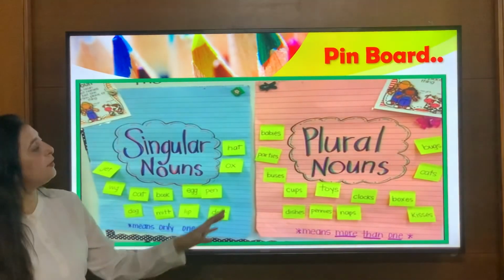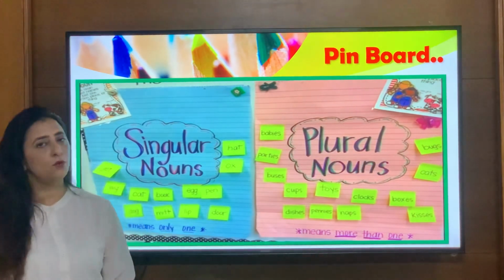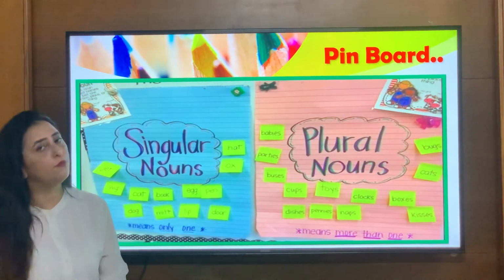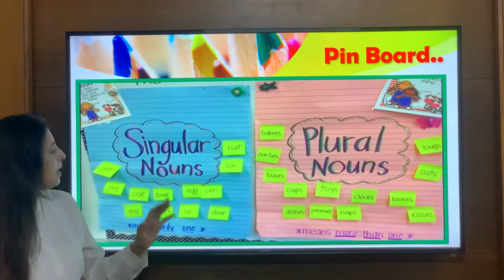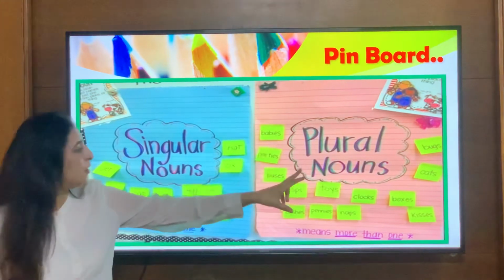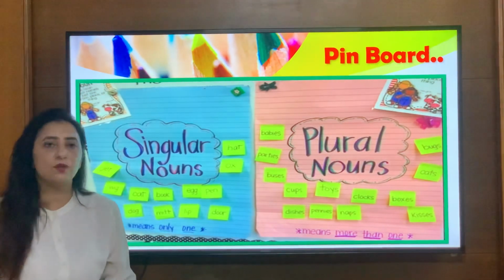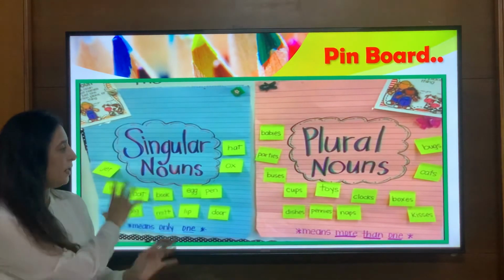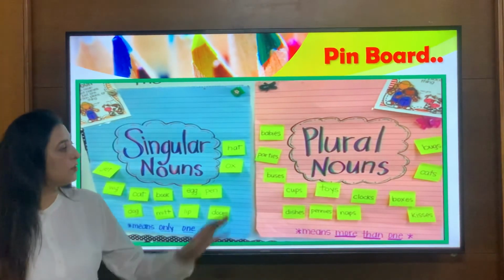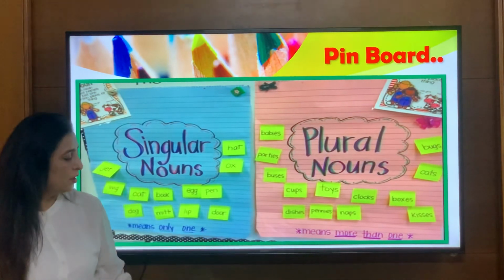Okay. So here we have this activity. Well, if you have understood the concept, you can just create a pin board wherever you find in your room, and you can just make two clouds. One is of singular nouns, the other of plural nouns, and whatever singular nouns are coming to your mind, you can just place them around the singular nouns, and whatever plural nouns you can think of, you can just place around the plural nouns.